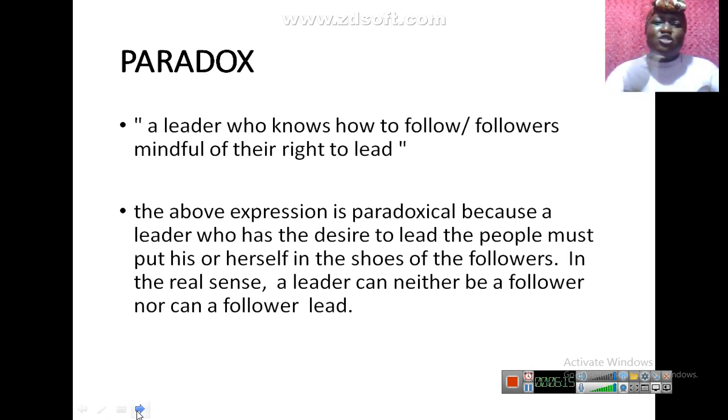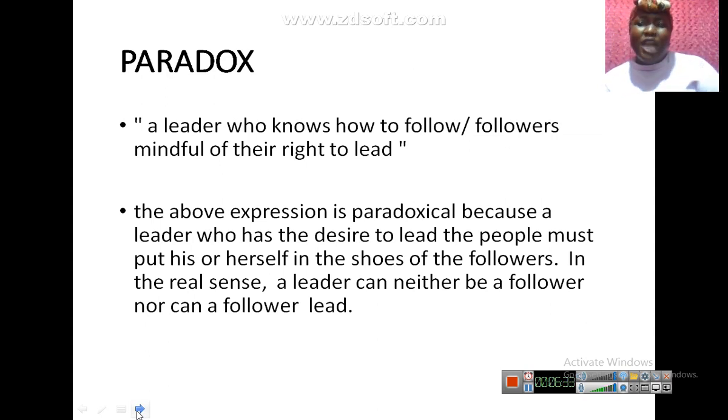They should be the ones listening to people. What do you want? What do you want me to implement? What are those policies that will favor the communities, the towns, and the cities? But no, they do not ask us those questions at all. Our leaders do not do that. Are we together, guys? So now, they said a leader who knows how to follow.